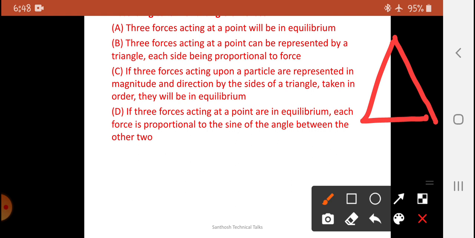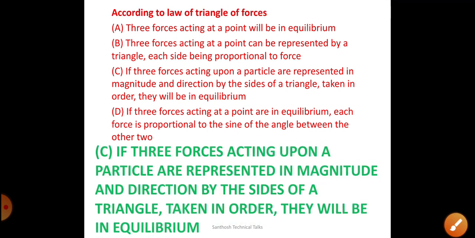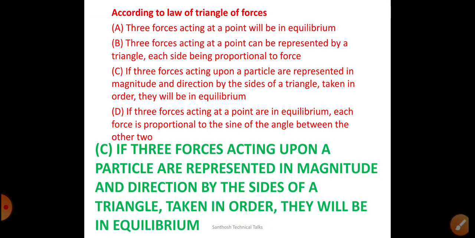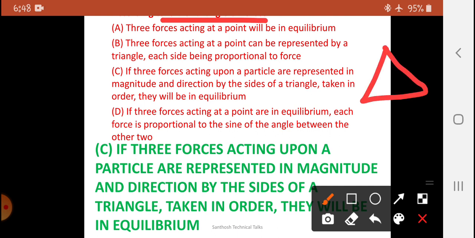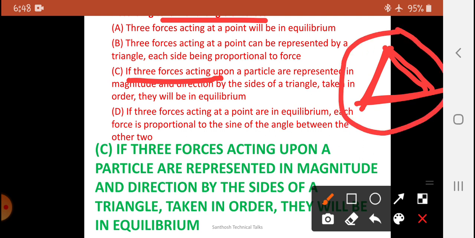You have to make this point very clear. In mechanics, all the laws state the equilibrium condition. So if it is a triangle law, we know that a triangle has three sides, therefore a three force system should be there, the magnitude and direction should be represented like the sides of a triangle, and this system should be in equilibrium.